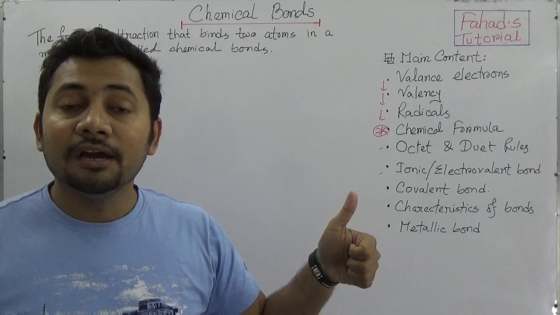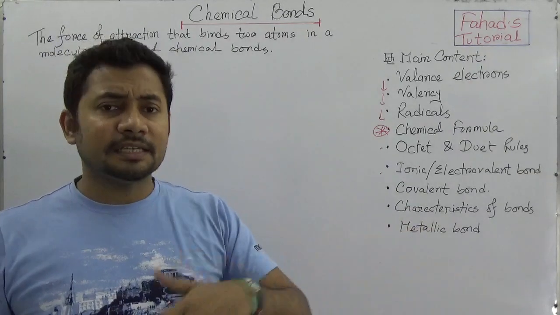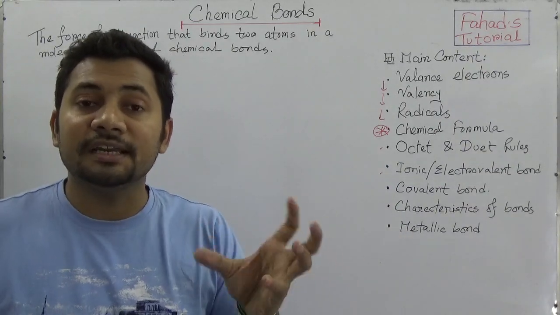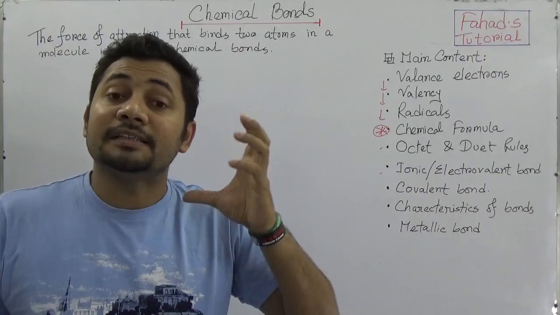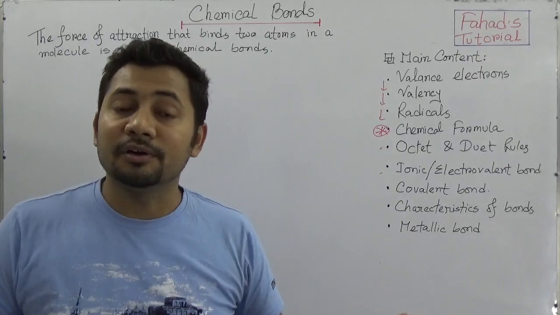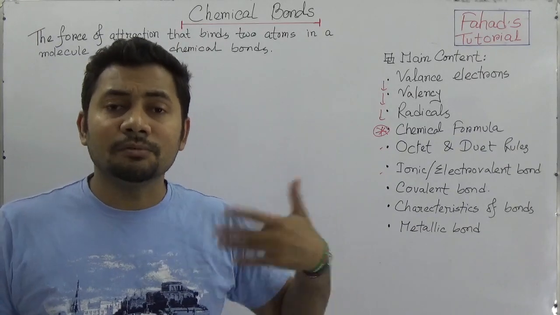That is the ionic or electrovalent bond, which is formed by giving and taking of electrons, and then the covalent bond, which is about sharing electrons. This is very beautiful. And then we need to understand the characteristics of ionic and covalent bonds, and the differences between them, and so on.